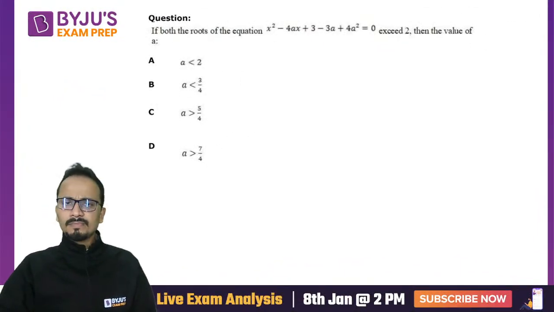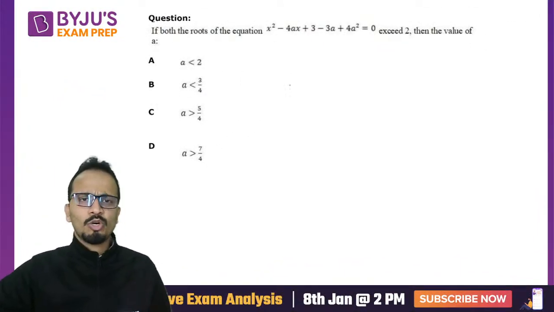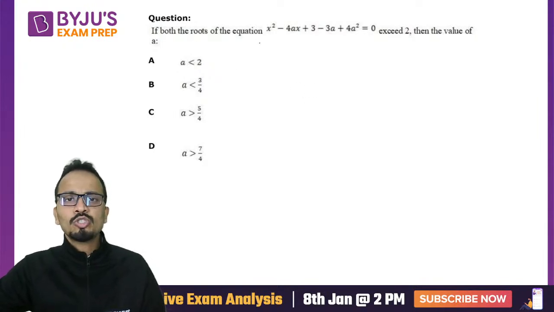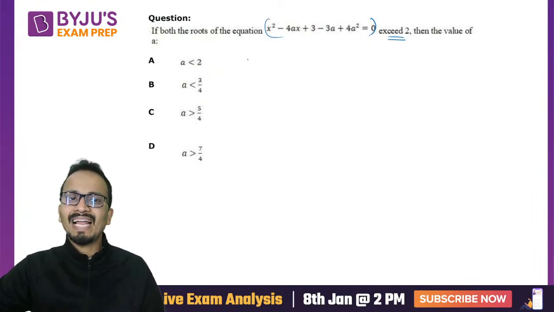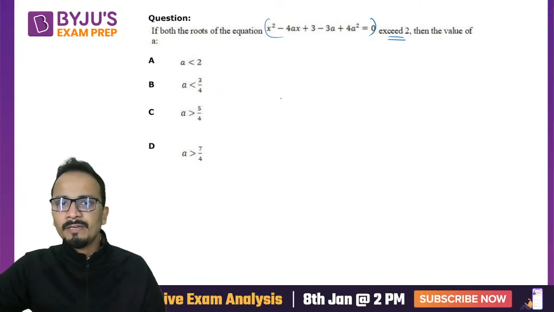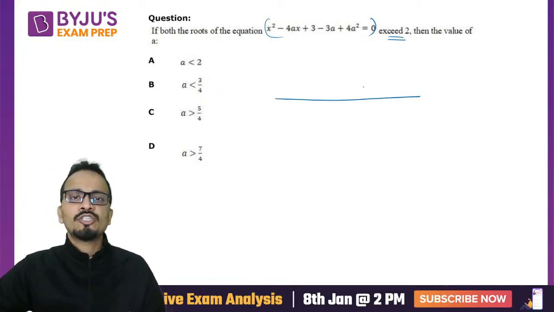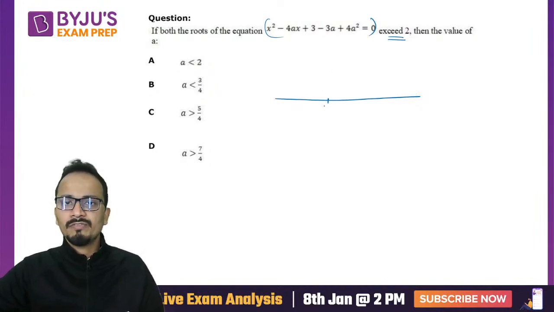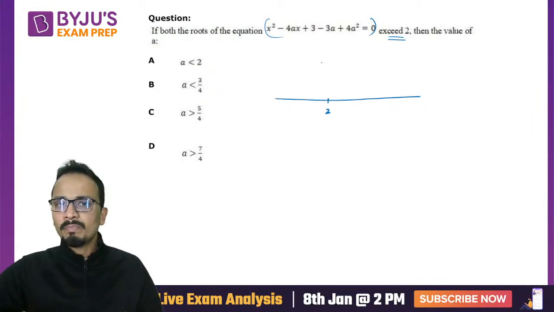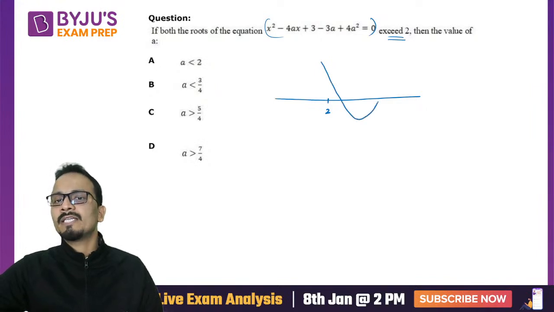Next question. Now one tricky question this was. Now if both the roots of the equation, so equation is given, exceed 2, then what will be the value of A? Okay, so they have given the range of values of A. Now I can say that if I draw this graph, this will be a parabolic curve, and since both the roots of this equation are greater than 2, the parabola will be something like this.